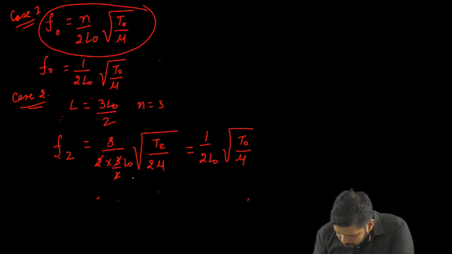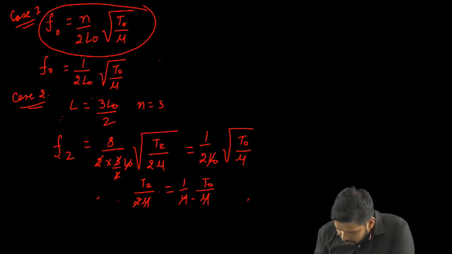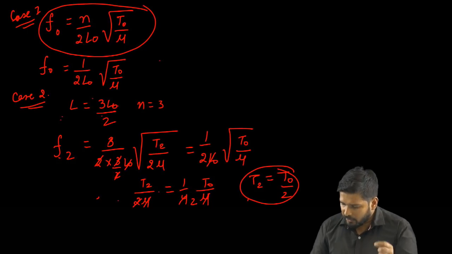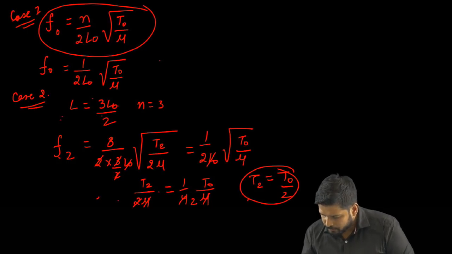If I cancel L0 and L0, and square both sides, I get T2 upon 2 nu equals 1 by 4 T0 upon nu. So this nu gets cancelled, and I get T2 equals T0 by 2.